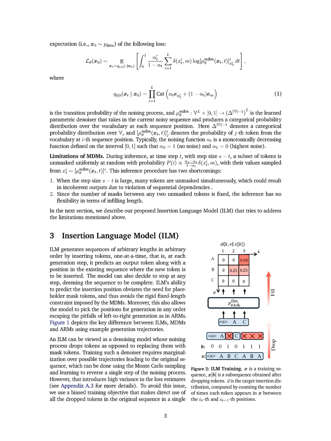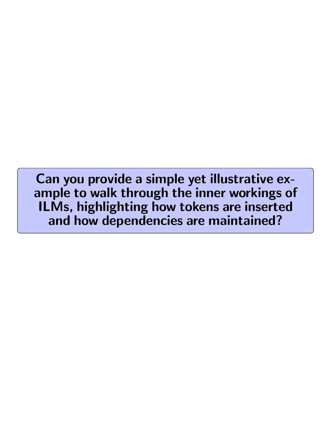Can you provide a simple yet illustrative example to walk through the inner workings of ILMs, highlighting how tokens are inserted and how dependencies are maintained?